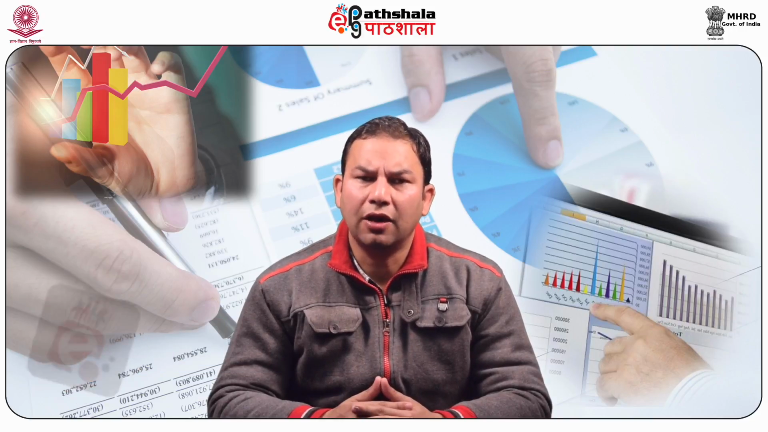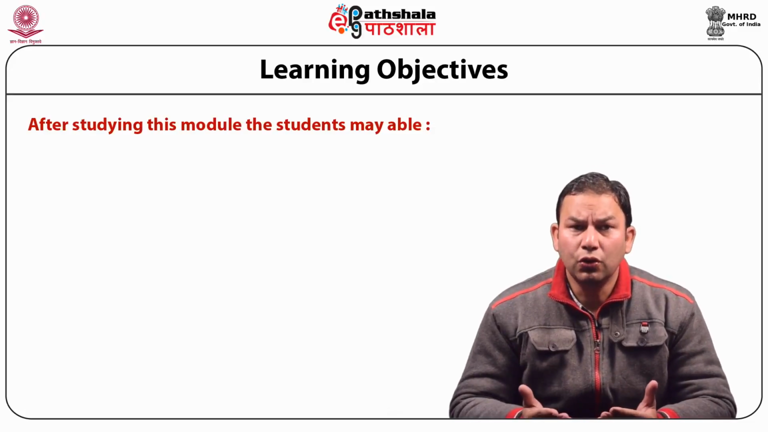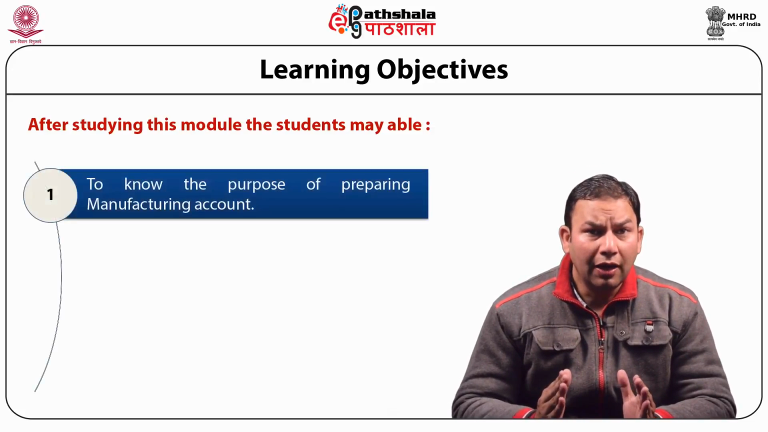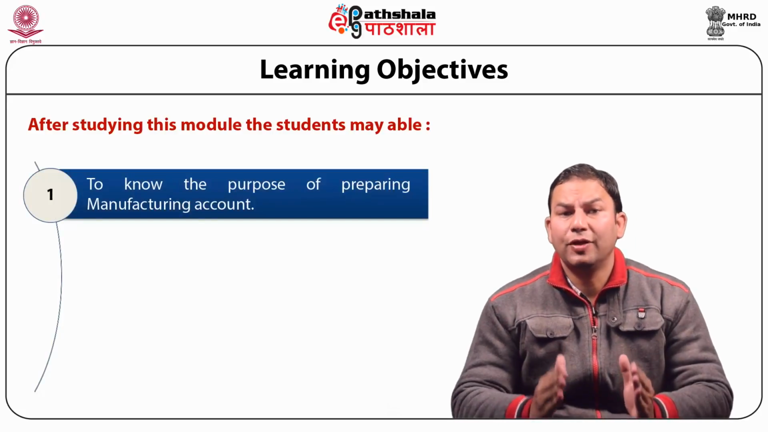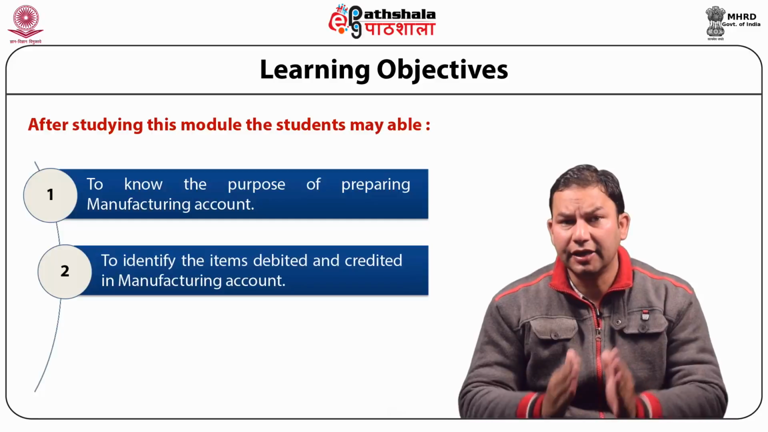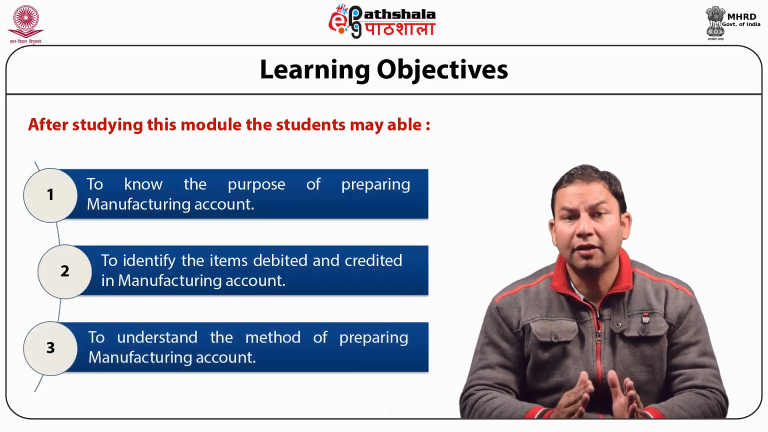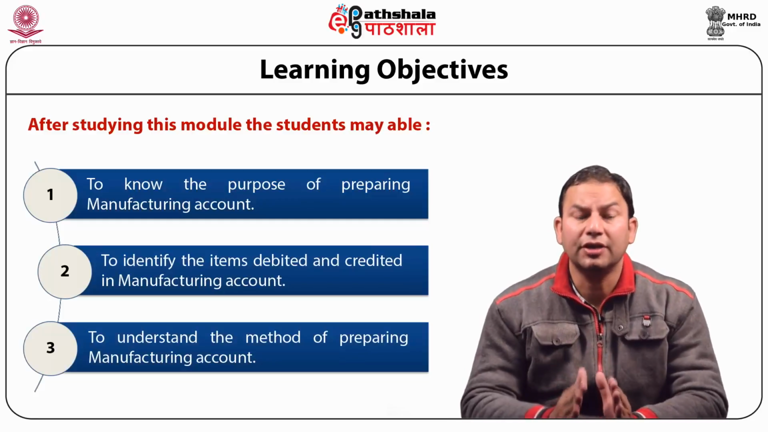Today we are going to talk on the module Annual Accounts, Preparation of Manufacturing and Trading Account, from the paper Accounting and Financial Analysis. After studying this module, the students should be able to know the purpose of preparing a manufacturing account, to identify the items debited and credited in the manufacturing account, and to understand the method of preparing a manufacturing account.